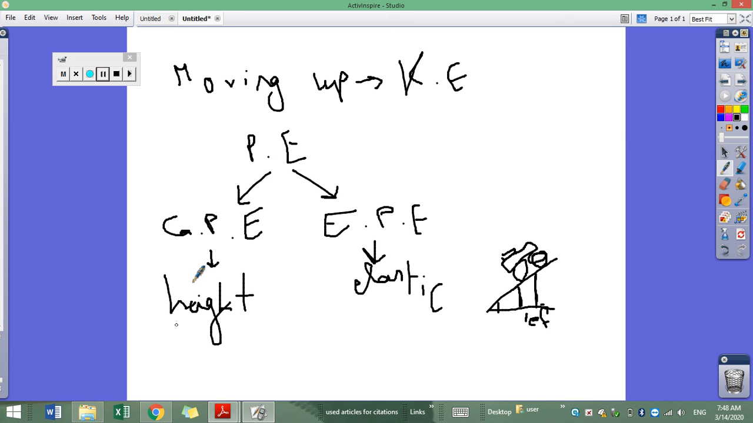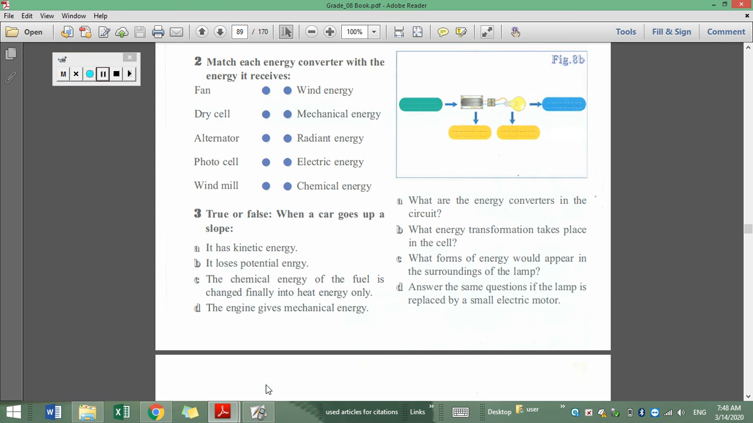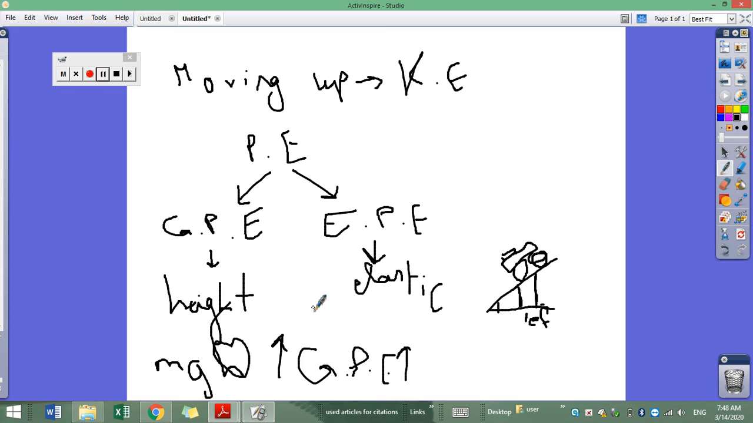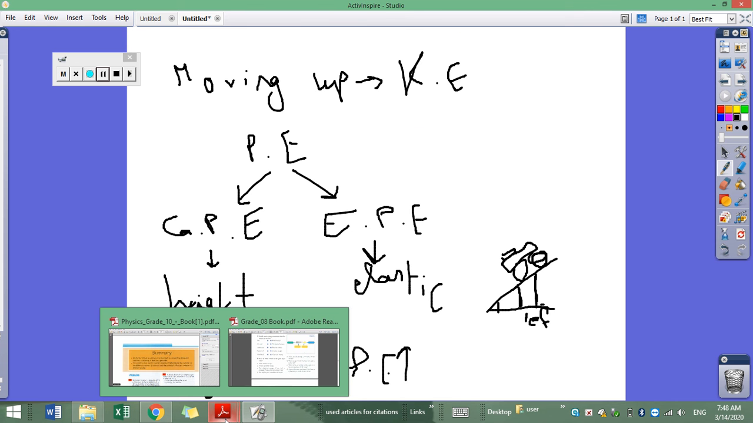And we know that the formula for gravitational potential energy is mass times gravity times height. So it's directly proportional to the height. Then as the height increases, the GPE is going to what? To increase. GPE increases. So now what is the question in the textbook? The question is, does this car going upward along the slope lose potential energy? What do you think? I think no, it doesn't lose. It gains potential energy because the height increases. As the height increases, the gravitational potential energy increases. So this is false. It's not true.